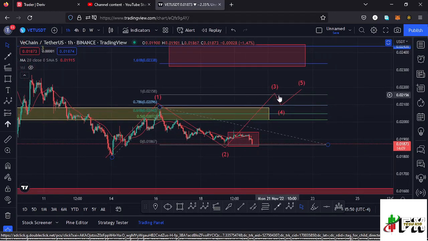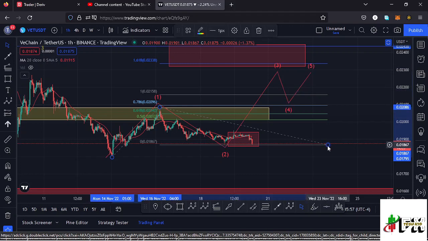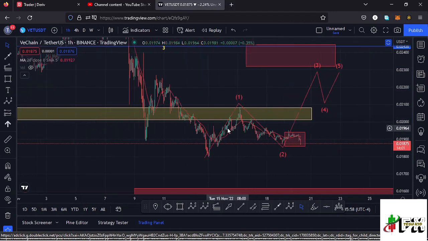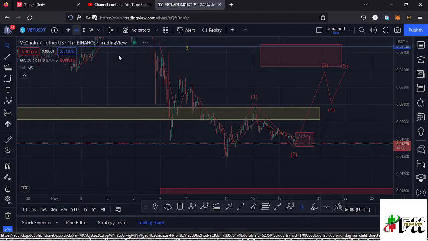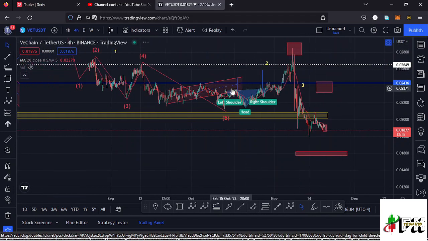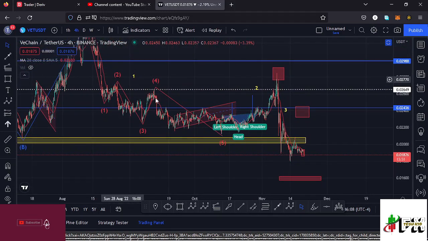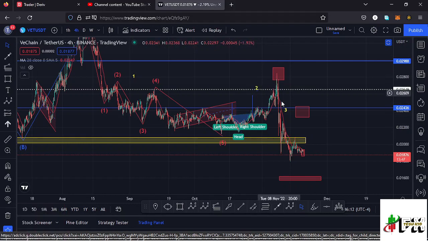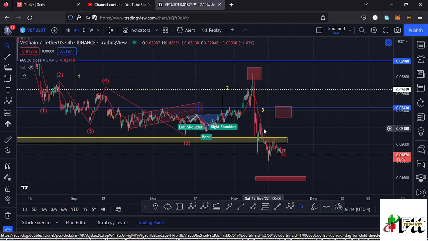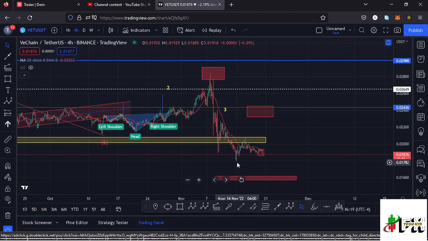And I'm expecting a bit of a bounce to the upper side here on the VeChain chart, because I think that we might have seen the low of the formation of a higher Elliott wave count 3, and that we are seeing it on the 4 hour chart. So jumping from the 1 hour to the 4 hour chart so that we can see that better. After seeing the formation of this higher Elliott wave count 1, then after seeing the formation of a higher Elliott wave count 2, whatever we expected next was the formation of a higher Elliott wave count 3, which has made its low at around the $0.017 mark.